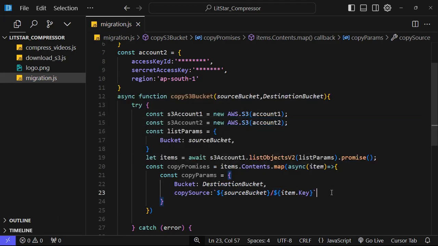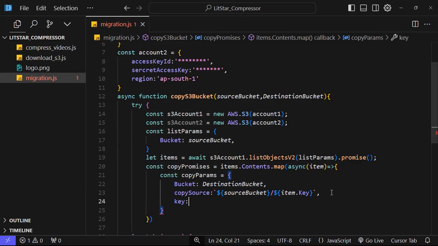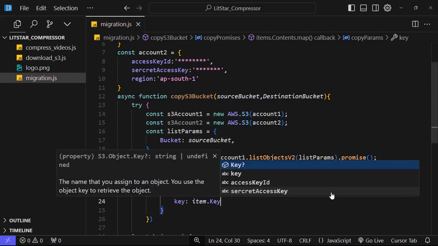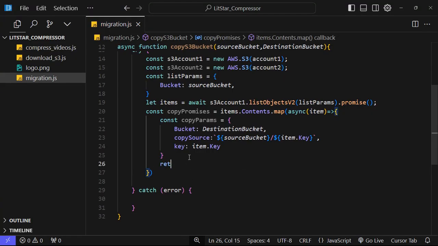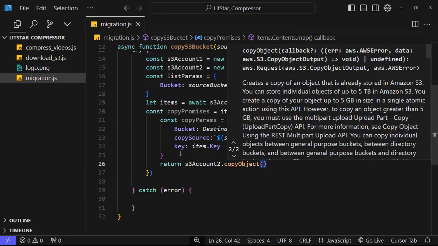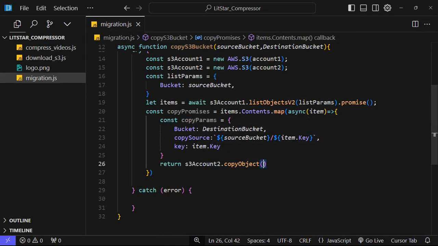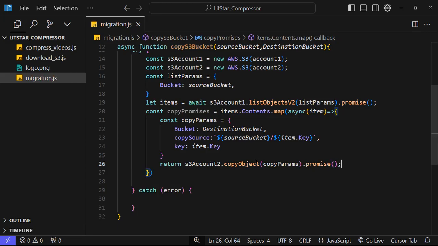Okay, now next we need to provide the key also. Like, what will be the key? Like the copy key, what will be the name of that? So that will be item dot key. Okay, you can modify it on your own, but I think you will copy paste the same. After that we will return from here S3 account 2, so S3 account 2 dot copy object, and we need to provide a copy param, and this will also be a promise, dot promise. Okay, this is how we can do it.